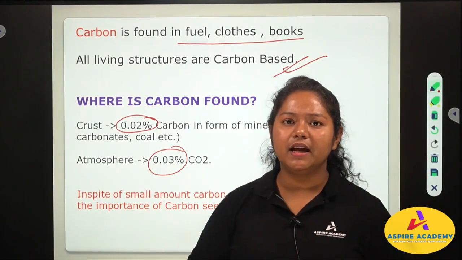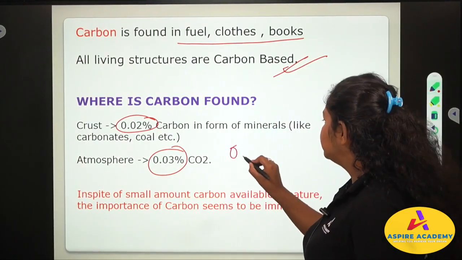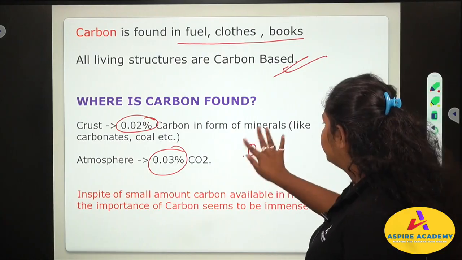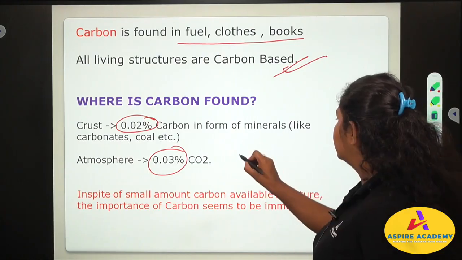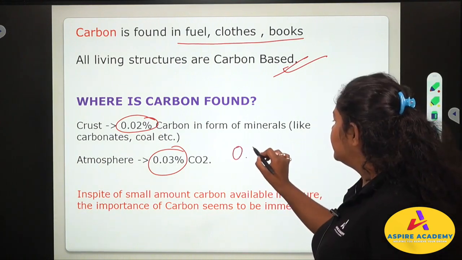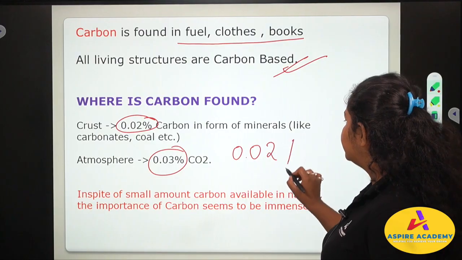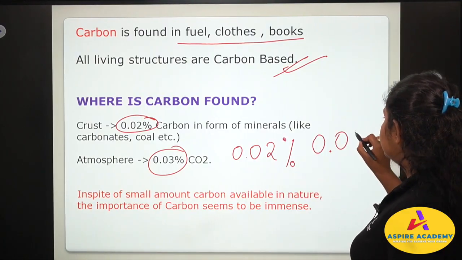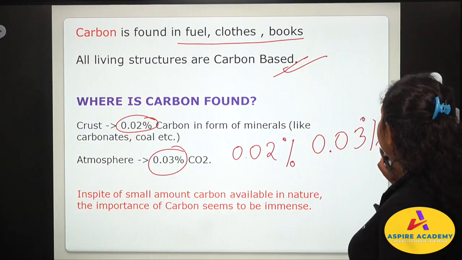Now you must be wondering, only 0.02% and 0.03%? These are so very less.